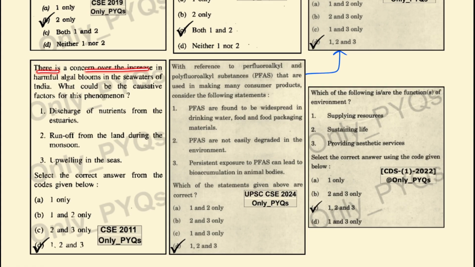There is concern over increase in harmful algal bloom in the sea waters of India. What could be the causative factors for this phenomenon?